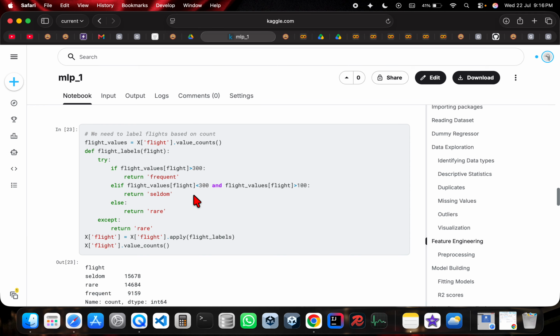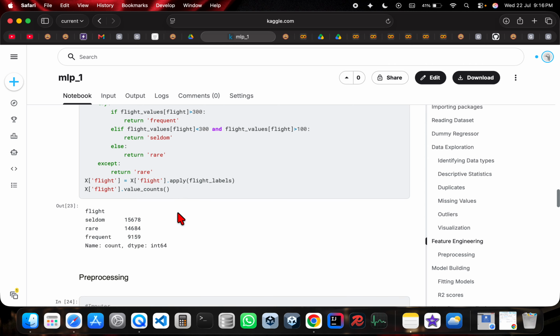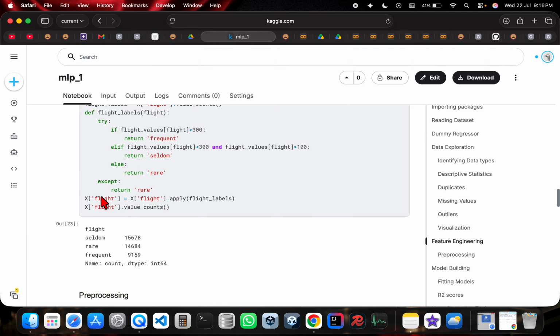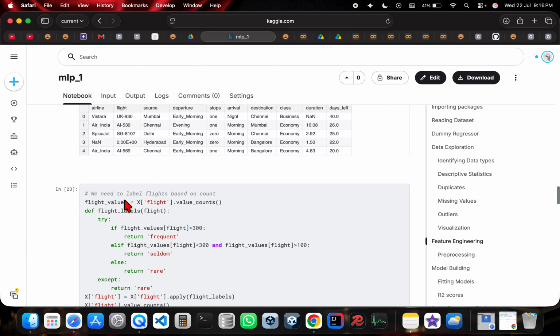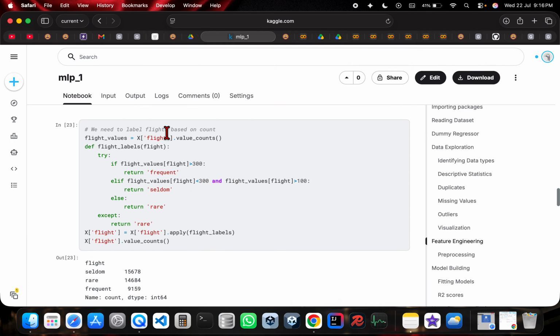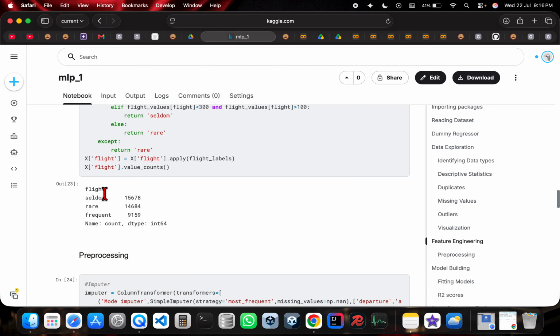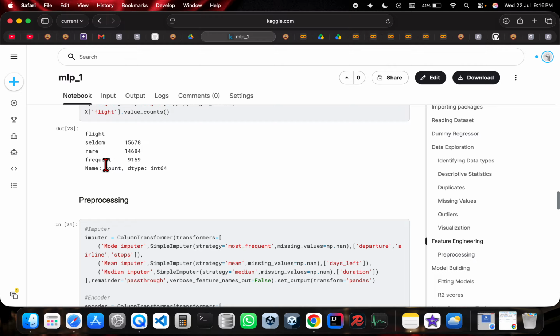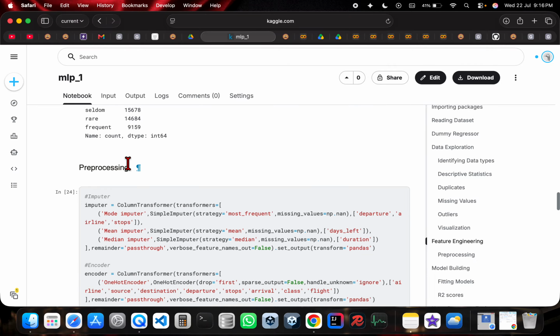If it is between 300 and 100, then it's a seldom flight, and otherwise it's a rare flight. So for this column x of flight, we are going to apply this function flight labels, and now we have 3 different categories for flight, which is seldom, rare, and frequent, and their respective counts.